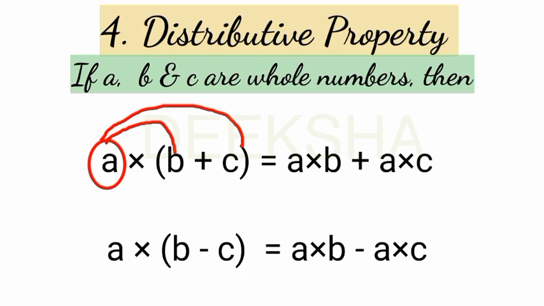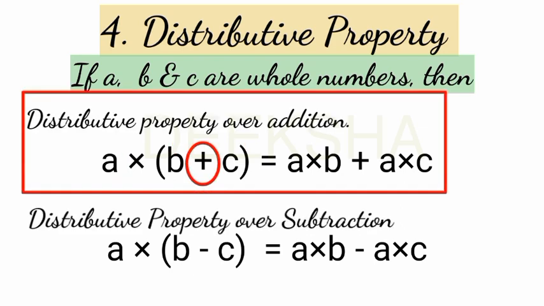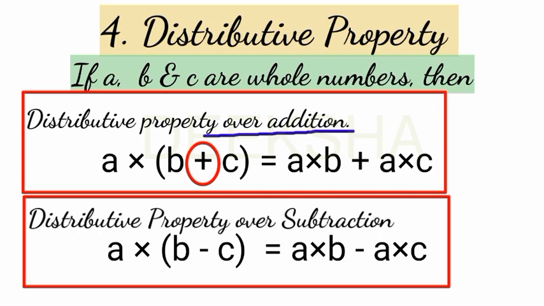In distributive property, we can further divide it into two parts: distributive property over addition and distributive property over subtraction. If in between in the bracket there is a plus sign, we will say this is distributive property over addition. But if in the bracket there is a minus sign, you will say this is distributive property over subtraction.